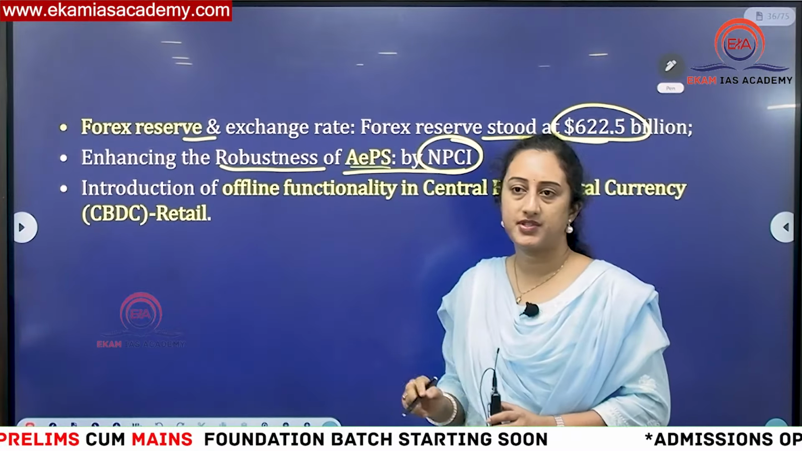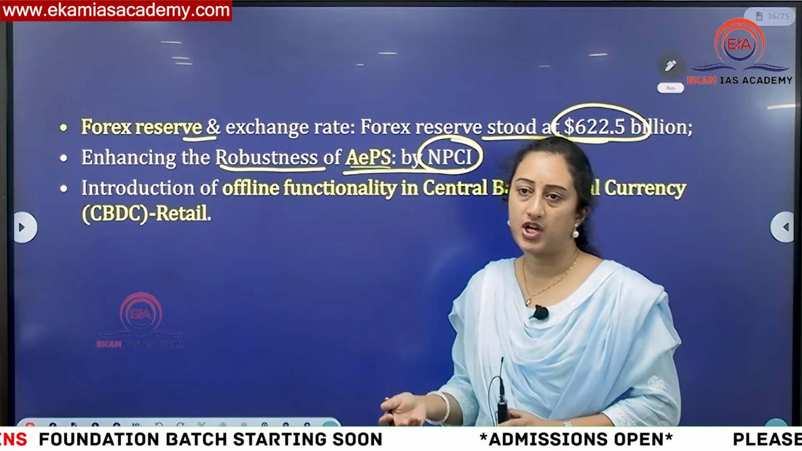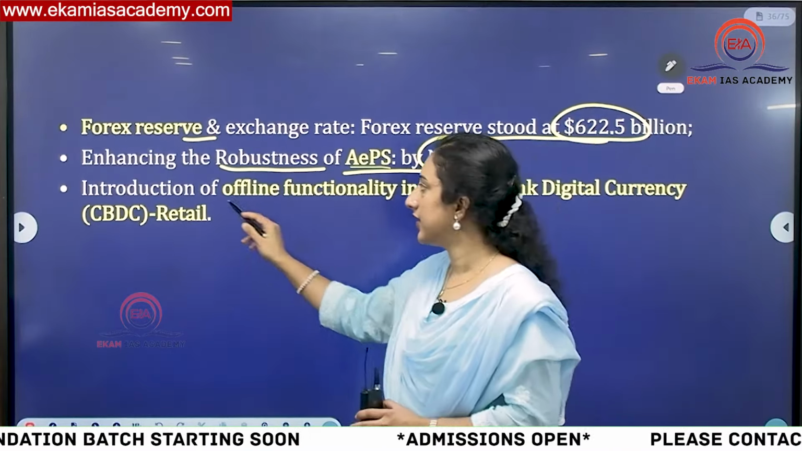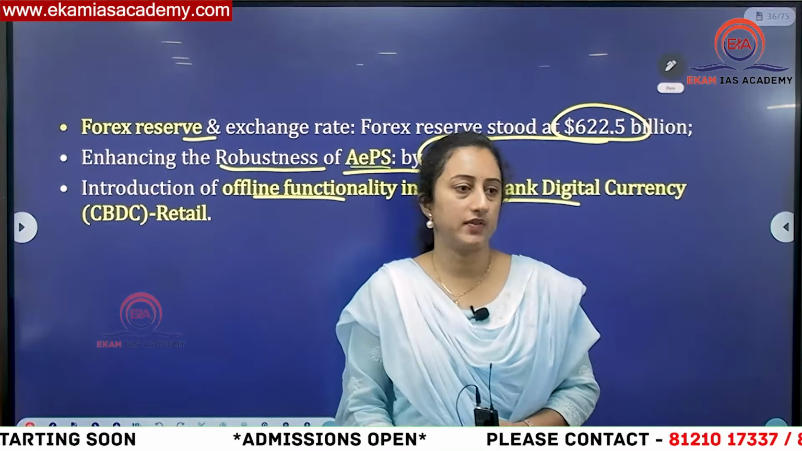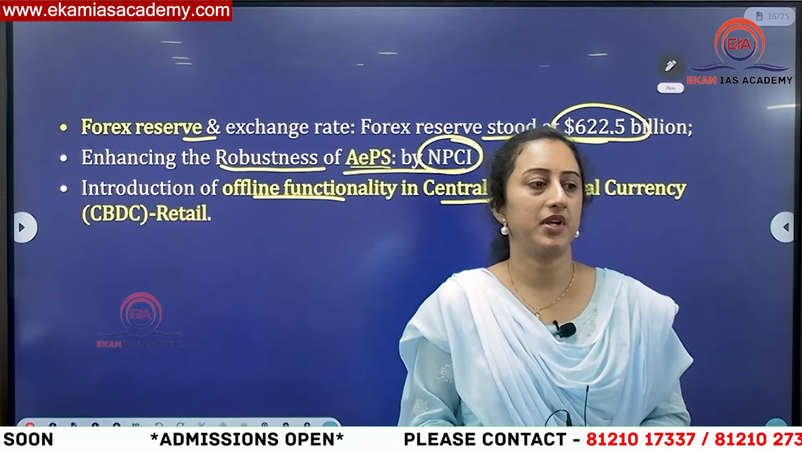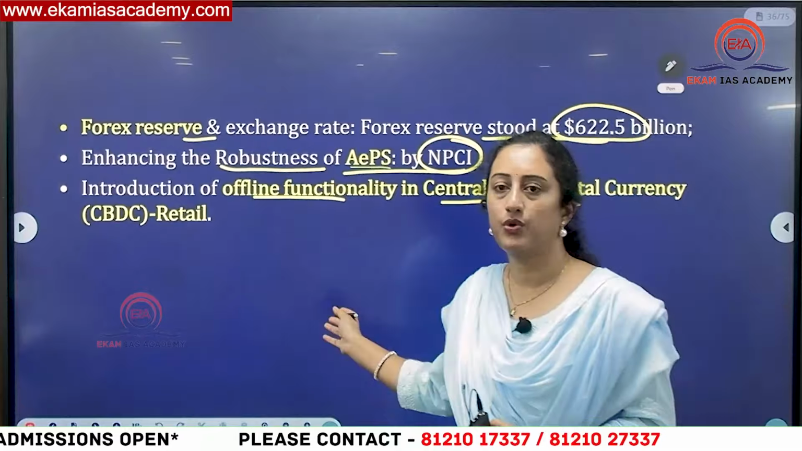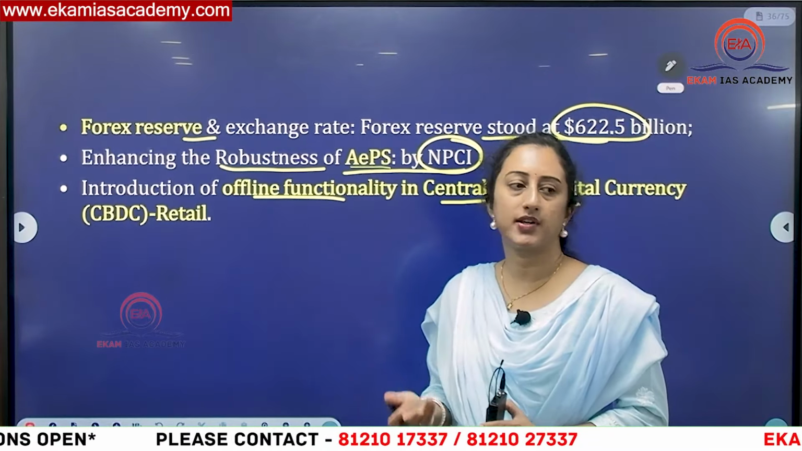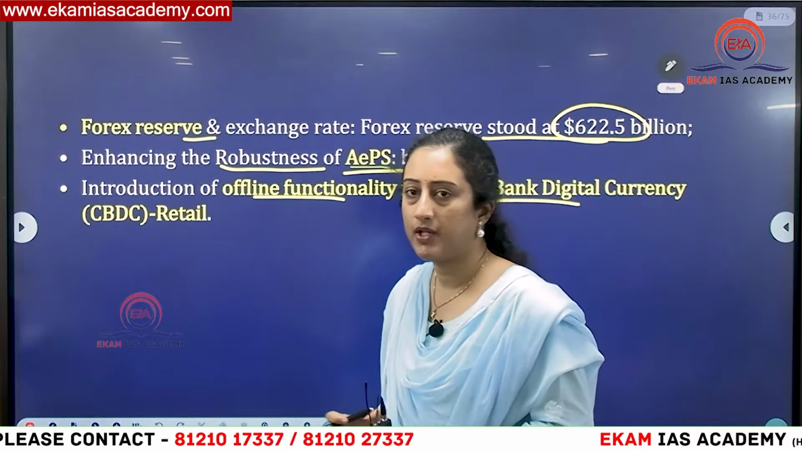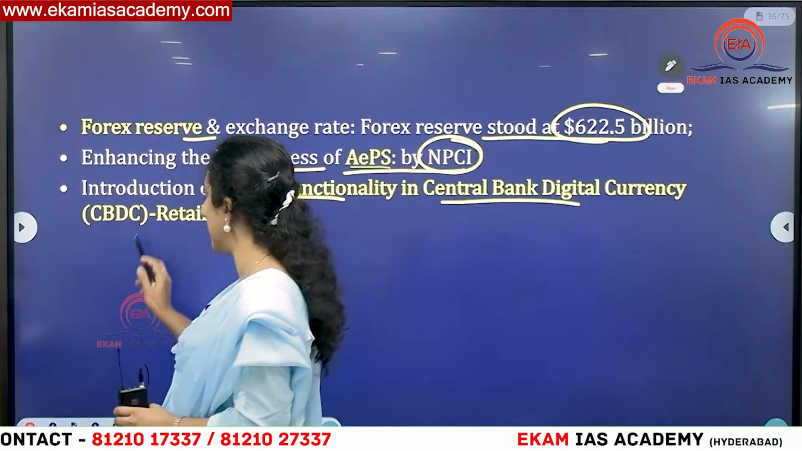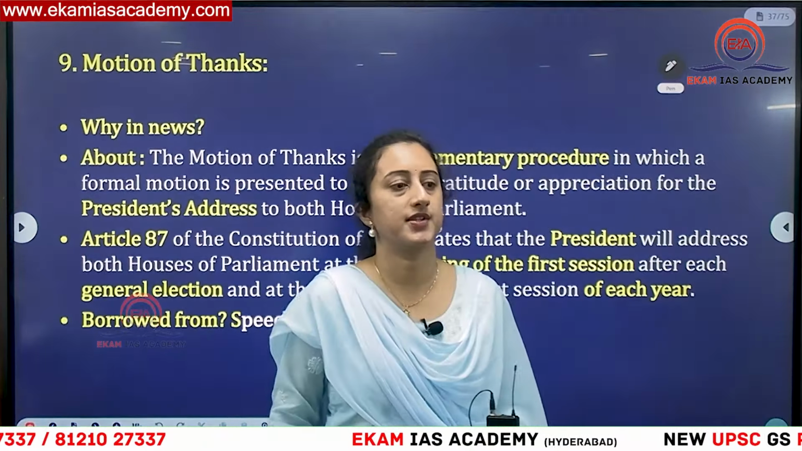Aadhaar Enabled Payment System is also one thing which the RBI wants to increase so that duplication and tax evasion will be decreased. Then the introduction of offline central bank digital currency is another thing which RBI has said. Offline means they wanted to start it at the retail level. Retail level they wanted to go for central bank digital currency. Digital currency means, instead of normal currency, online. That will be available so that persons can exchange the currency. So this is what they have explained in the recent monetary policy stance.